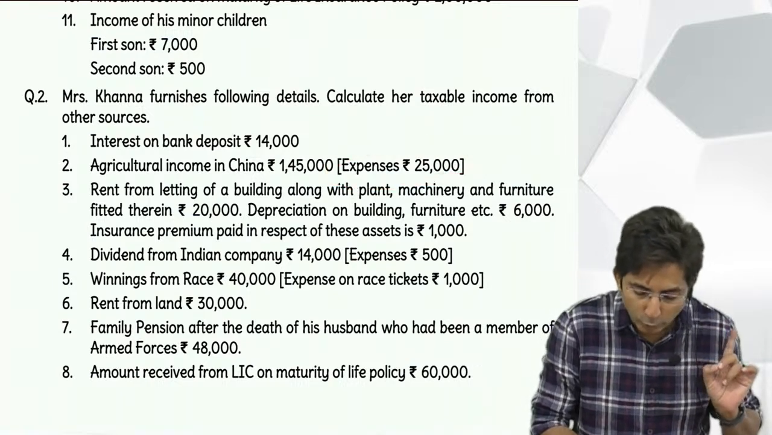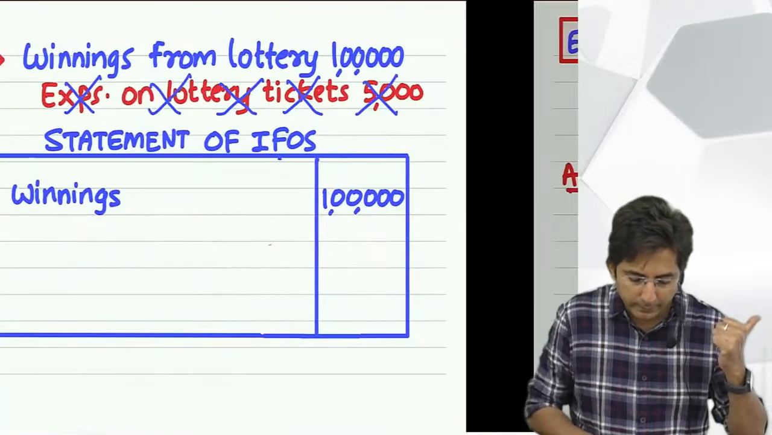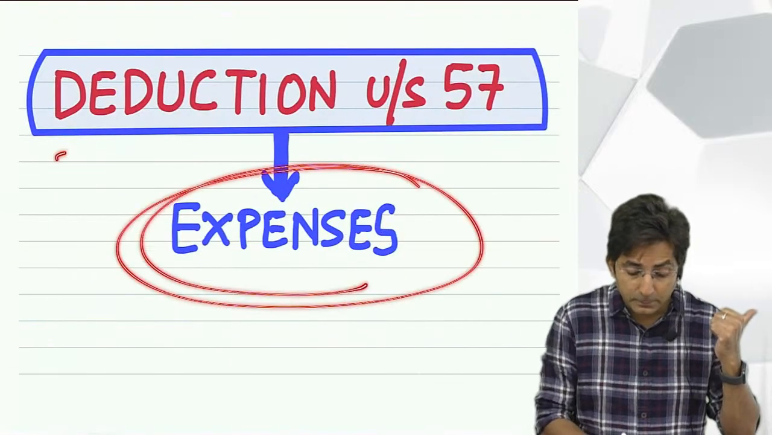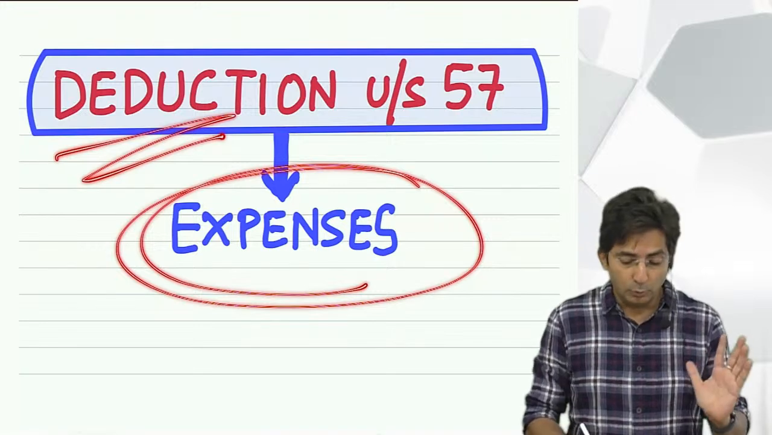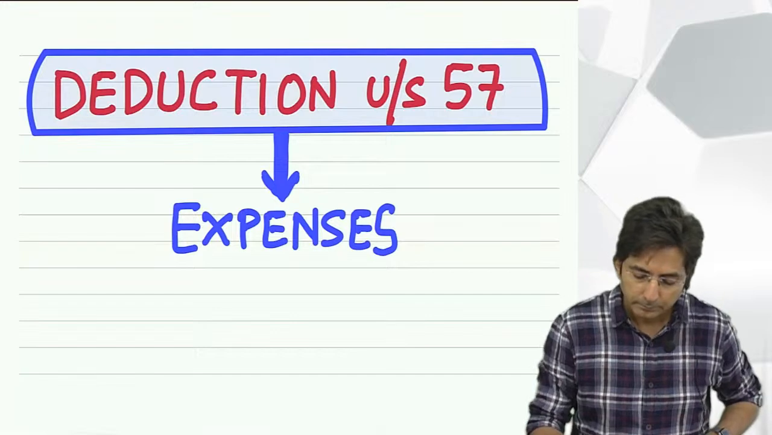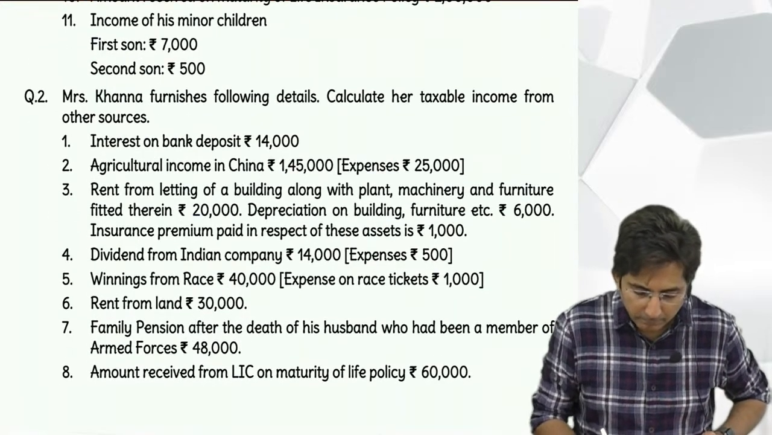See, in my notes also, I don't think you noticed that. Look here. When I started the lecture today, I had highlighted it: expenses. So it is only when there are expenses that we use the word deduction. So let us write agriculture income in the inner column.